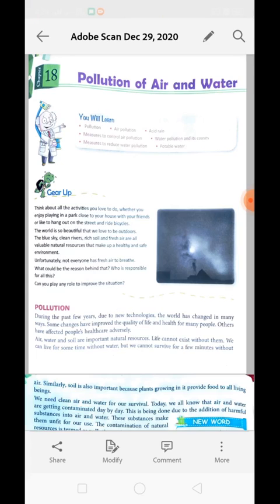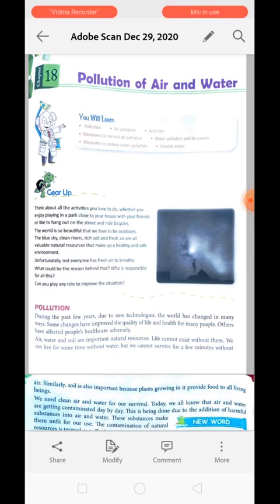So, what could be the reason behind it? The one who is responsible for making the environment dirty is us. Why? Because we are creating pollution. Now, what is pollution? Altering the nature of something to make it degradable is called pollution. During the past few years, due to new technology, the world has changed in many ways. So some changes have improved the quality of life, whereas some changes cause adverse effects on the